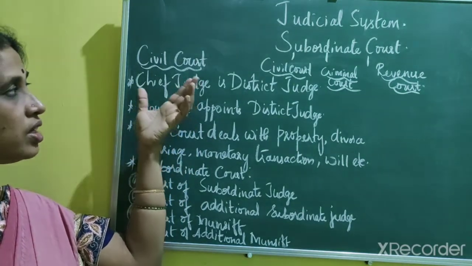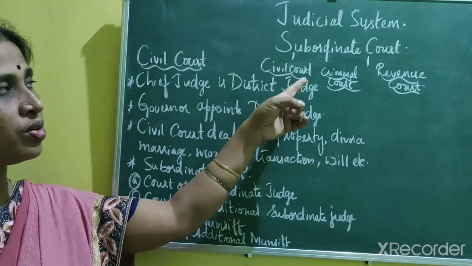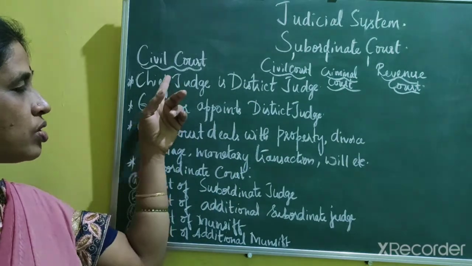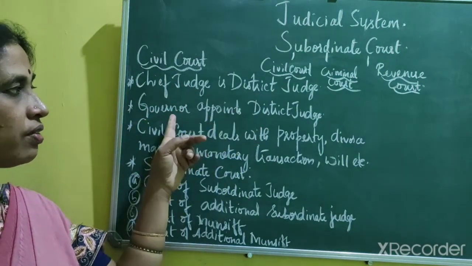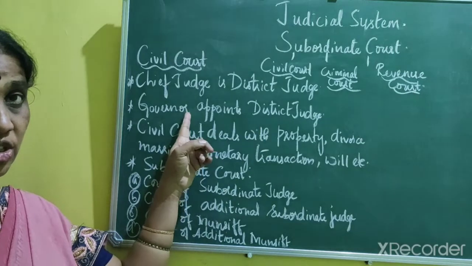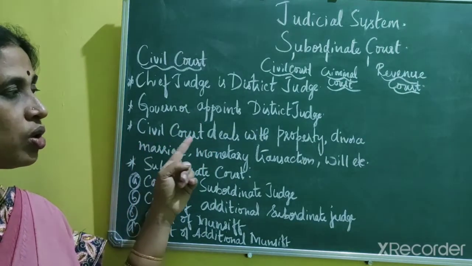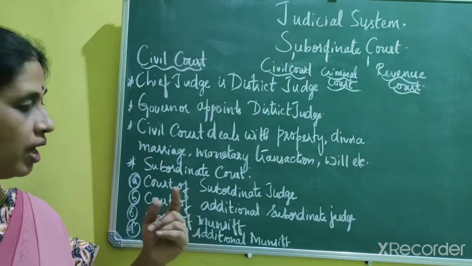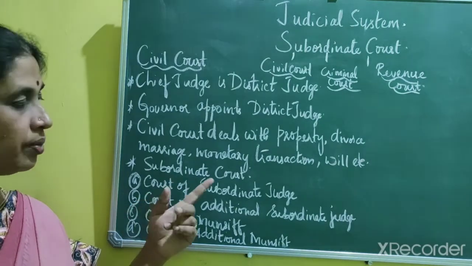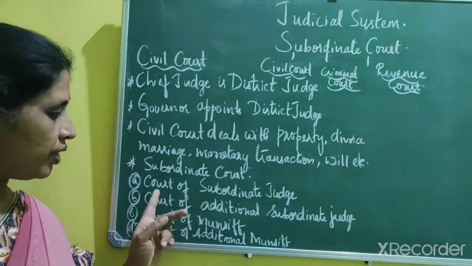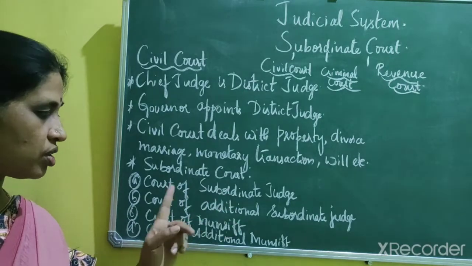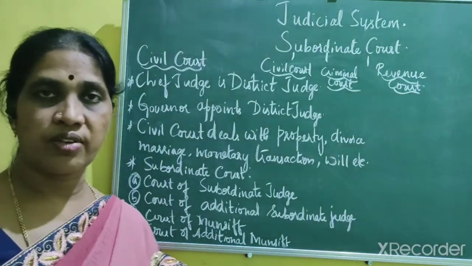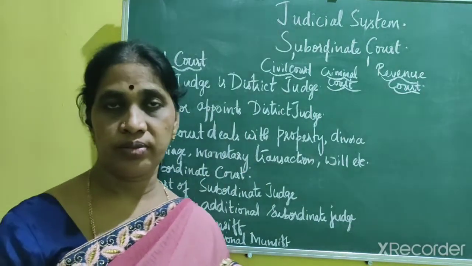So every district has a court. That means all the subordinate courts, that is the civil court, criminal court, and revenue court, are under the subordinate courts. The civil court is headed by the district judge. The governor appoints this district judge in consultation with the judges of the High Court. The civil court deals with property, divorce, marriage, monetary transactions, wills, etc. Under the district level, the subordinate courts are called the Court of Subordinate Judge, Court of Additional Subordinate Judge, Court of Munsif, and Court of Additional Munsif. So this is about the civil court.